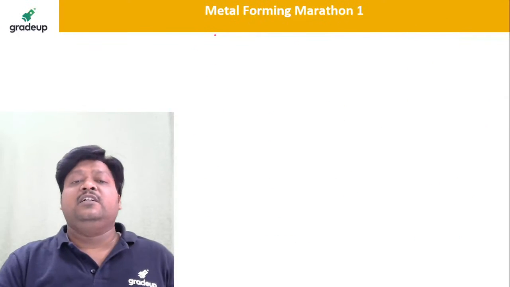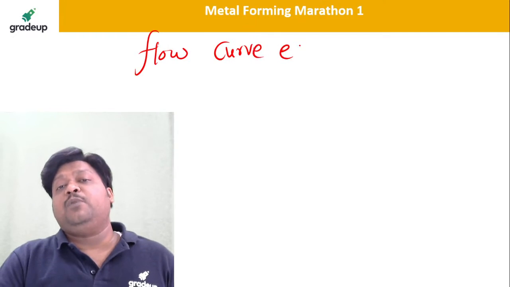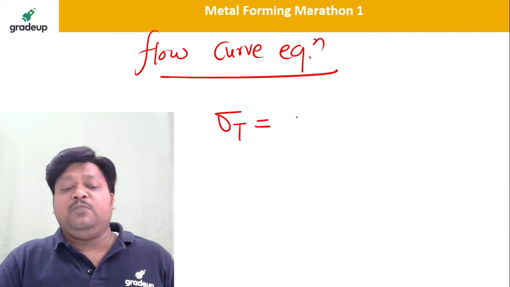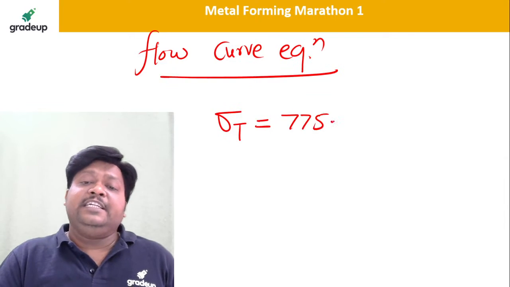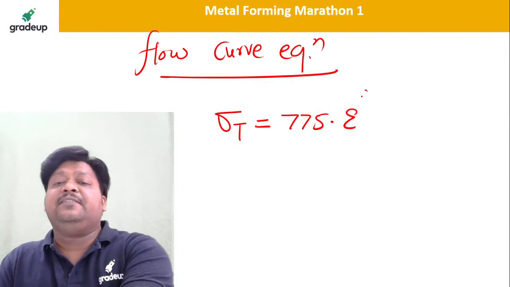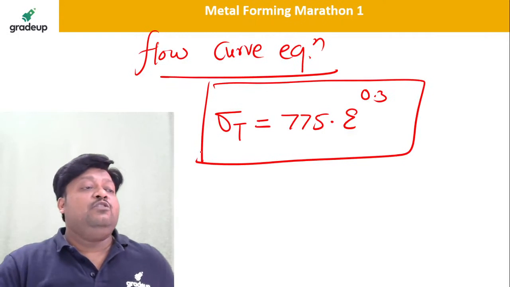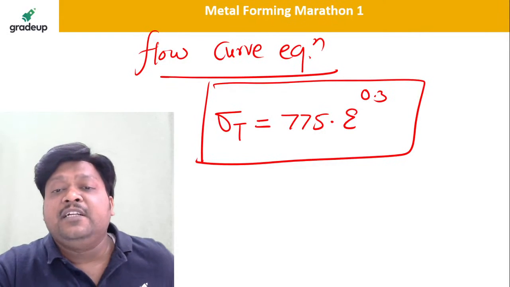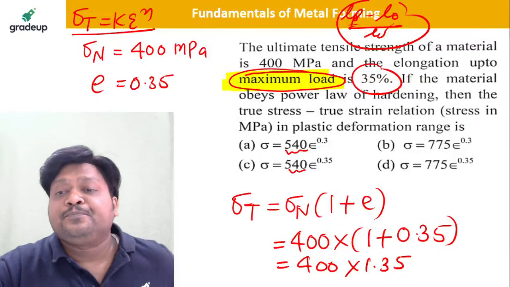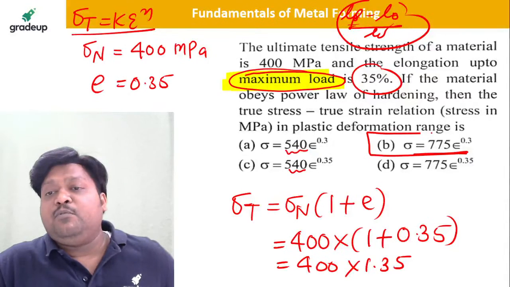Now very nicely you can write the flow curve equation. What you have got? Now the flow curve equation, or power law, we can write as sigma t is equal to K, which is how much? 775 into epsilon to the power n. What was n? At maximum loading condition, 0.3. So this is your final flow curve equation. Tell me the value, tell me the answer. Option 775 into epsilon to the power 0.3.